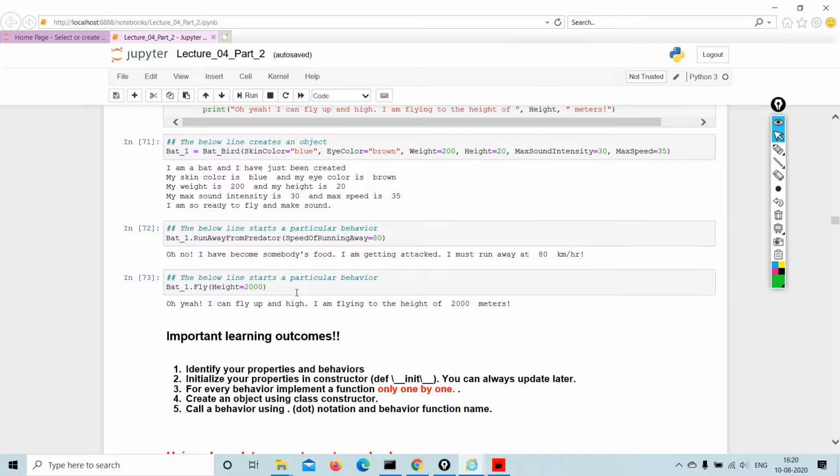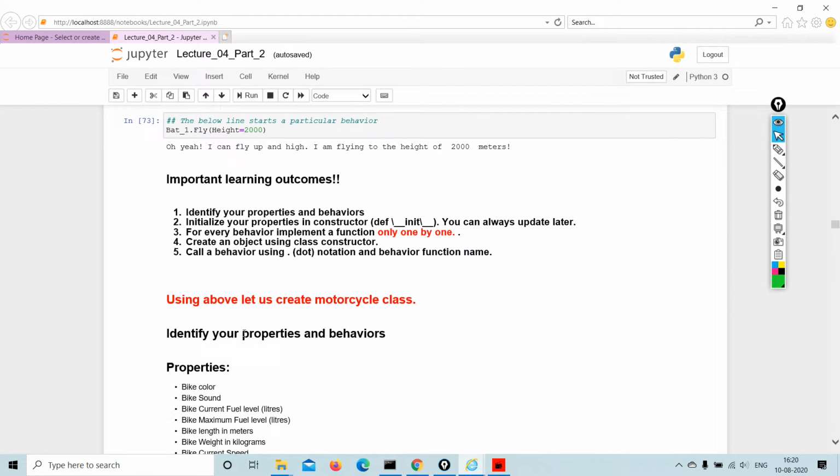So what did you learn out of it? What I want to emphasize in this lecture is, what did you learn? Identify your properties and behavior, initialize your properties in the constructor with this particular code, whereby we write def __init__. The short form for initialization is init. You can always update later. For every behavior, implement a function one by one. Create an object using the class constructor. Call a behavior using dot notation and the behavior function name.